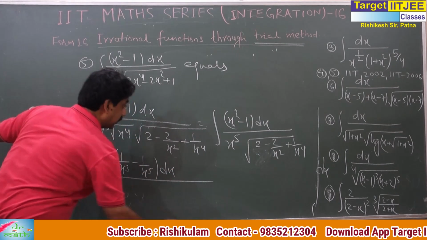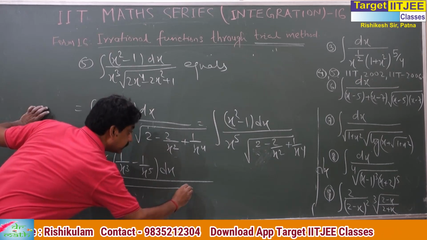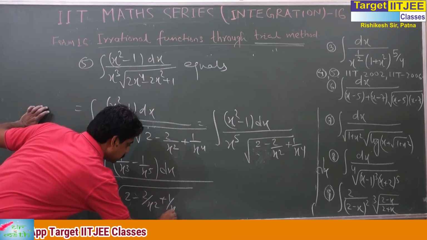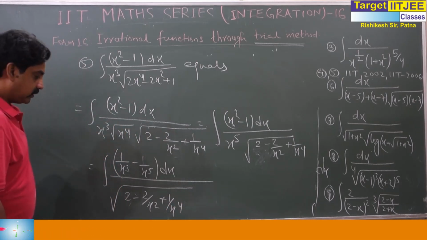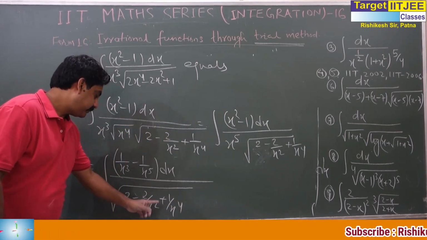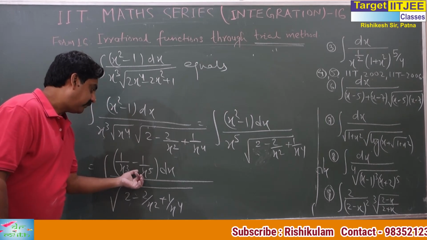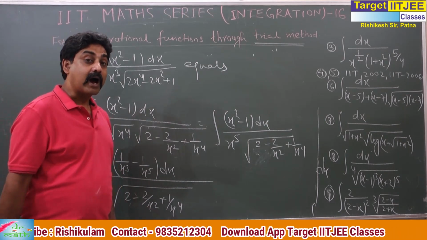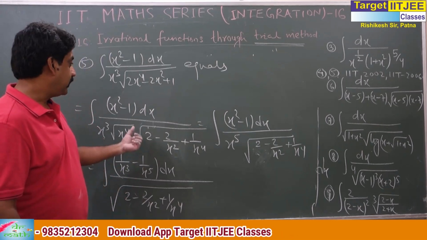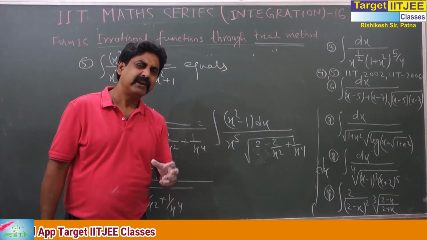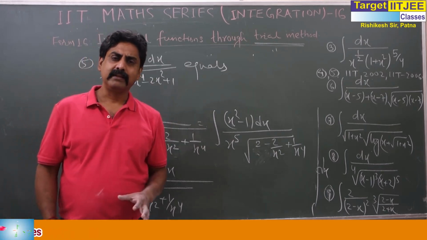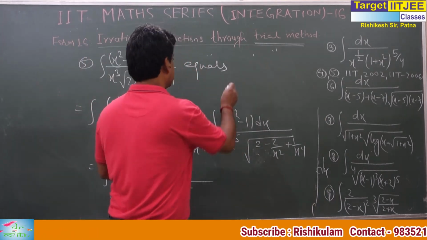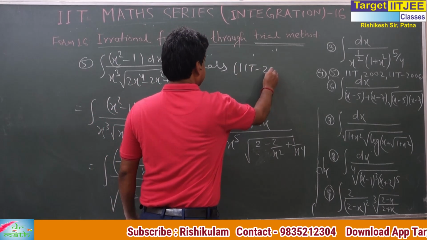And what is this one? This is 2 minus 2 by x² plus 1 by x⁴. Now assume this as t. This will be adjusted with dt. This is the way. So sir, how do you think that we have to take x to the power 4 common? When you go through practice, there are one or two options. When I got this question the first time, this is from IIT 2006.